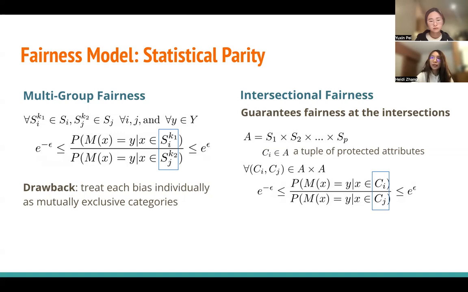One drawback of the multi-group fairness definition is that it treats each bias individually as mutually exclusive categories. So we solve this problem in the intersectional definition to guarantee fairness at the intersections as well. We define A as the intersection of all protected categories, and we can draw C from A, where C is a tuple of protected attributes. Then we can take two tuples Ci and Cj, and we equalize the language model output distributions for those two tuples as our intersectional fairness definition.